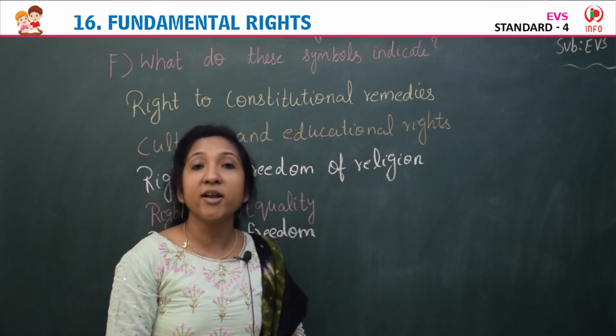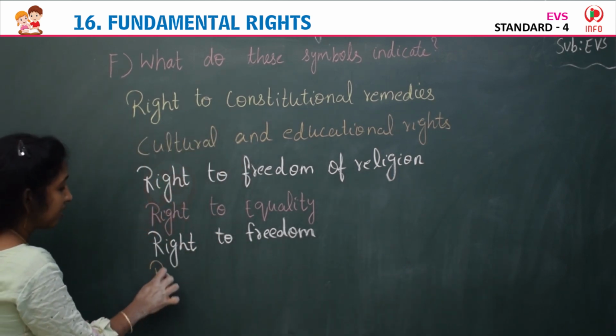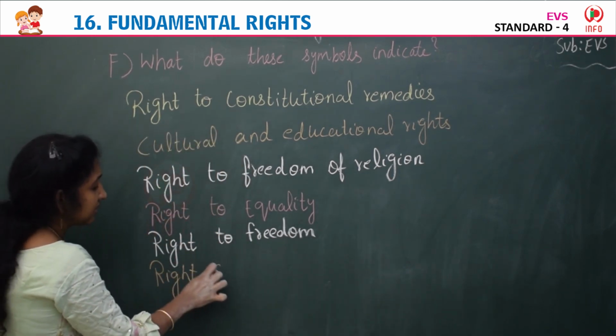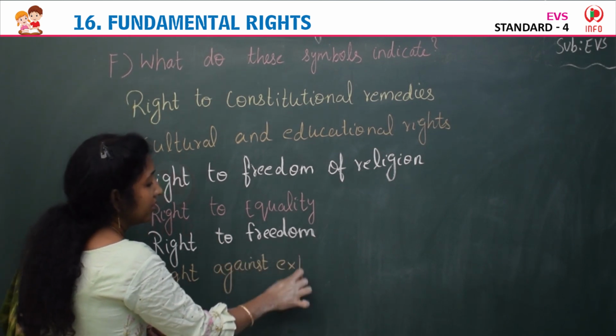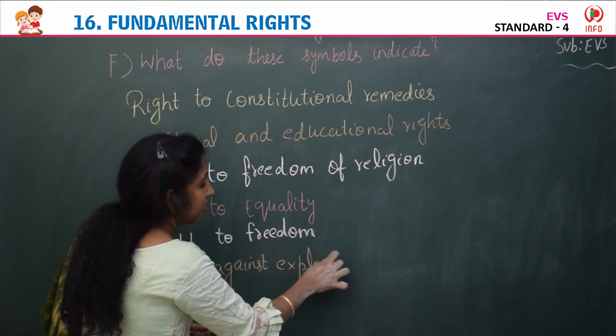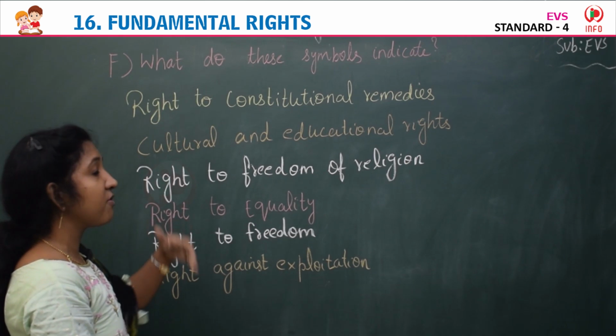You can see children over there. Yes, right against exploitation. So these symbols represent the first image.